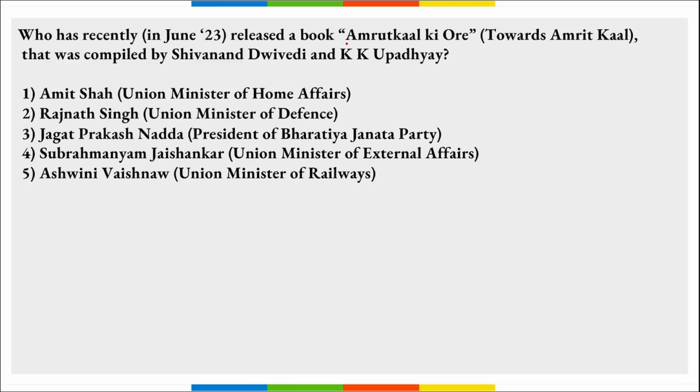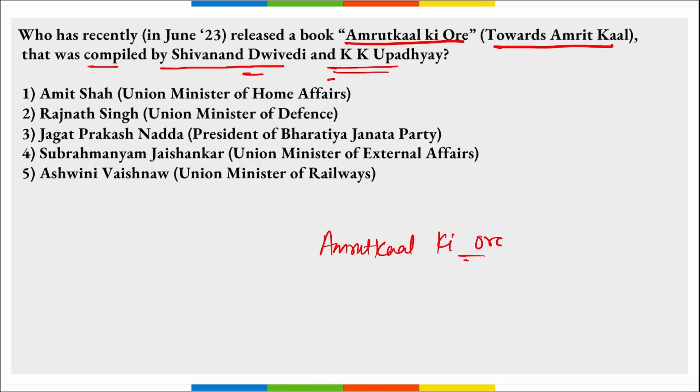First is, who has recently released a book, that is Amrit Kal Ki Aur, Towards Amrit Kal, that was compiled by Shivanand Dwivedi and K.K. Upadhyay. Right? So from this we can see we are talking about a book that was compiled by Shivanand Dwivedi and K.K. Upadhyay. Name of the book is Amrit Kal Ki Aur. Correct?